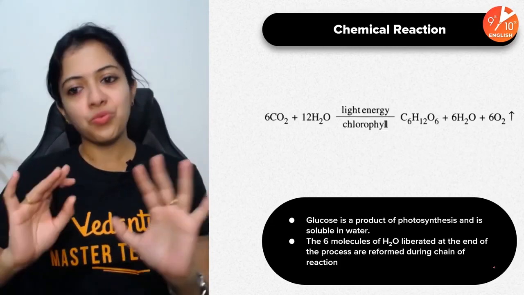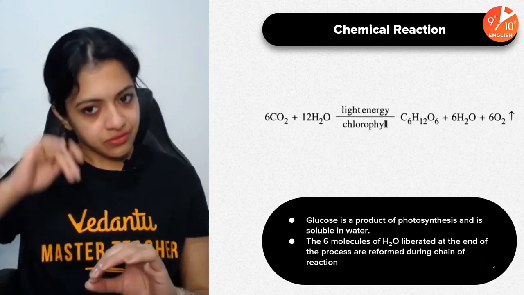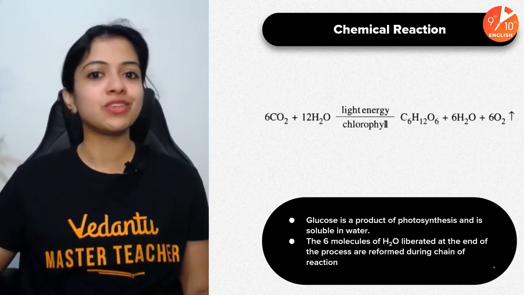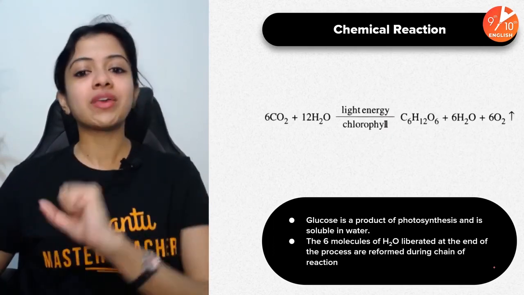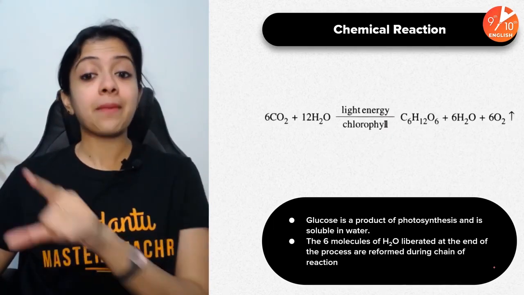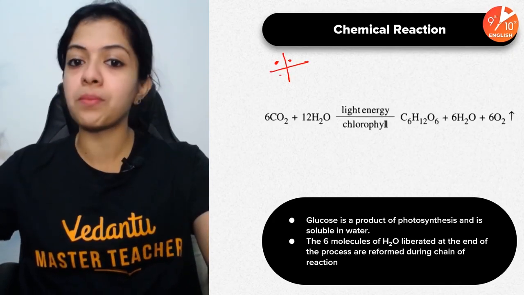But trust me, whatever is there for your level, at least, is not all that difficult. We will go slowly, one step at a time, and you will get to know by the end of today's session how easy it is after all. So here it is, the chemical reaction, the chemical equation of photosynthesis, children. This equation is super duper important, okay?